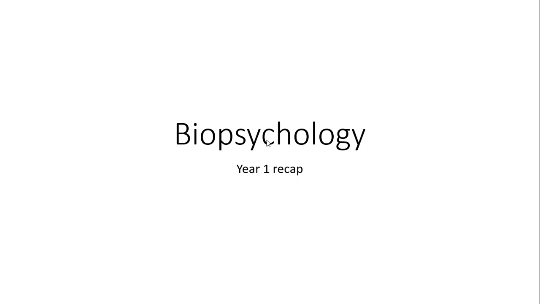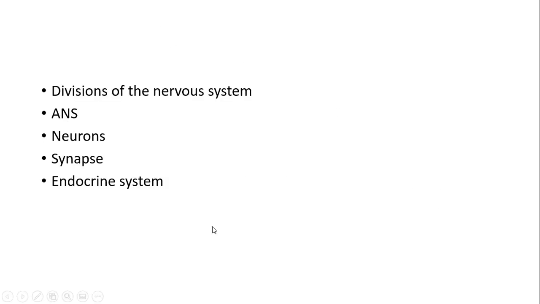And you can use this as a revision summary to check your understanding of the first part of biopsychology, or the year 1 part of biopsychology. So just a reminder, it's these 5 things that you need to know: the divisions of the nervous system, the ANS, neurons, synapse, and the endocrine system.